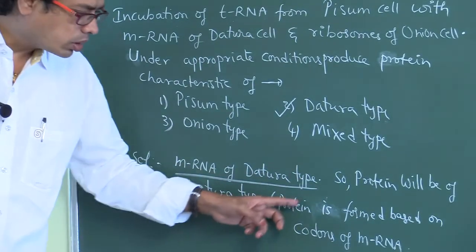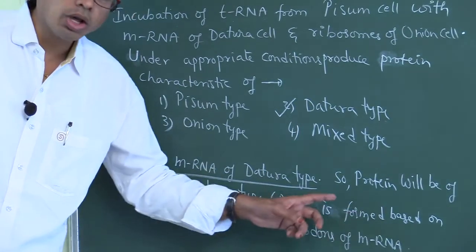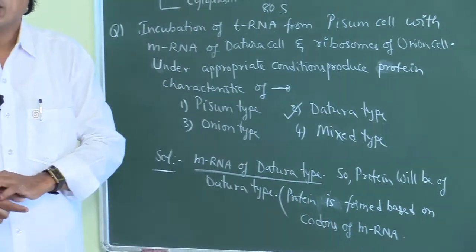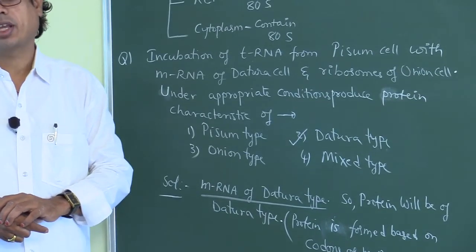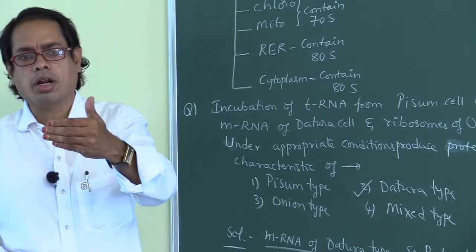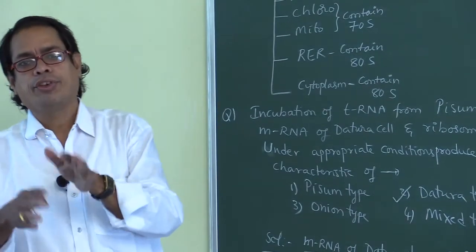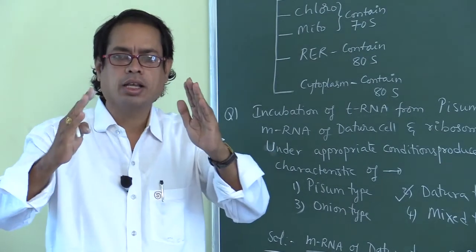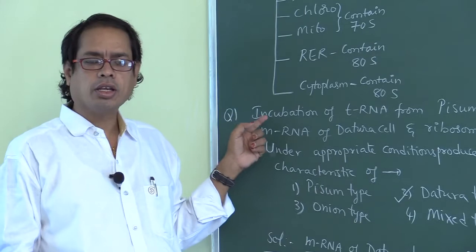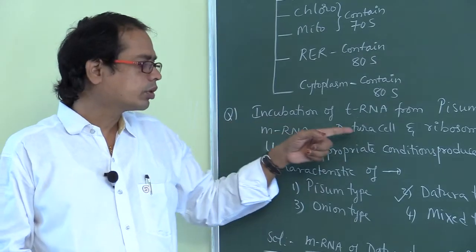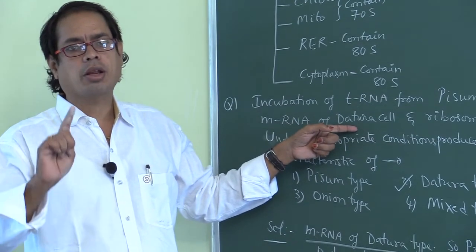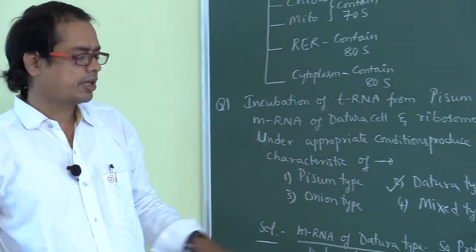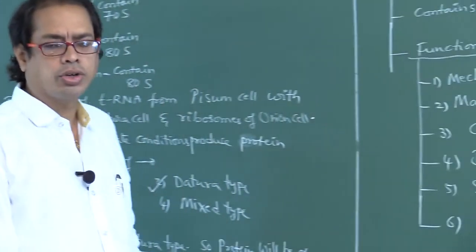Why? Because protein is formed based on the codons on mRNA. The codons are nothing but the genetic message. Whichever plant the mRNA belongs to, the proteins also belong to that plant. Here the mRNA belongs to Datura, so the proteins belong to Datura. Did you understand, my dear students? I hope you understood.